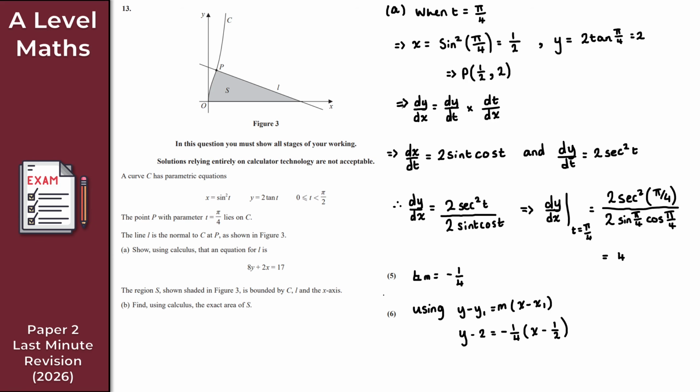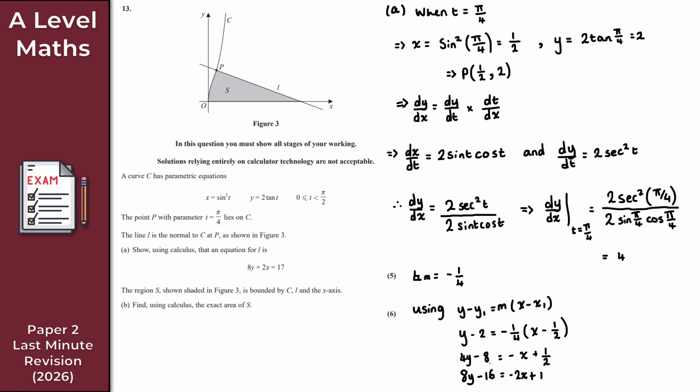Be very, very careful here. They want it in this form. So let's start by multiplying through by 4. I get 4y minus 8 is equal to minus x, expanding this out, -1 bracket x minus 1/2, so minus x plus 1/2. Again, they don't want any fractions here, so let's multiply through by 2. What I get is 8y minus 16 is equal to minus 2x plus 1.